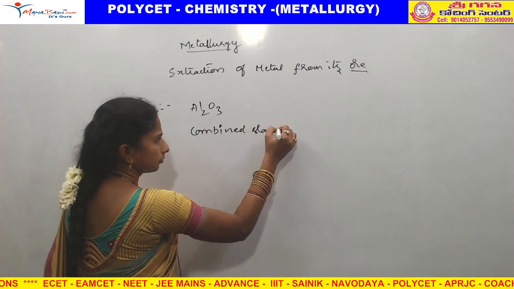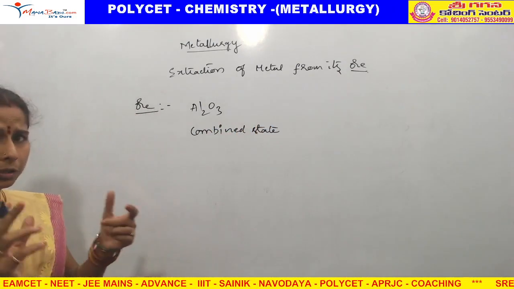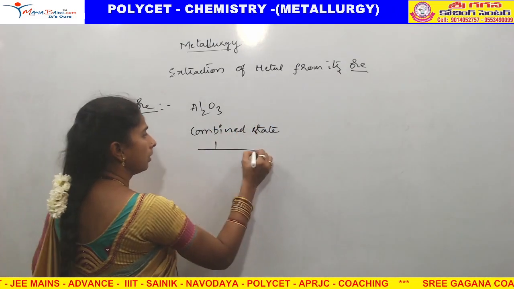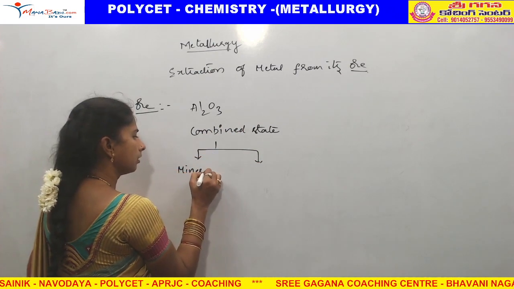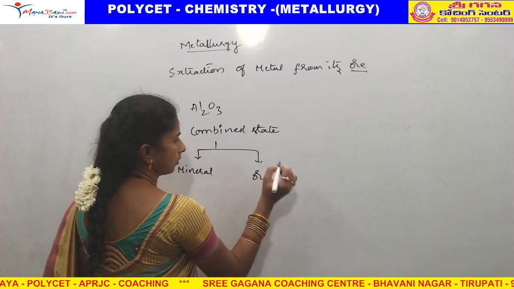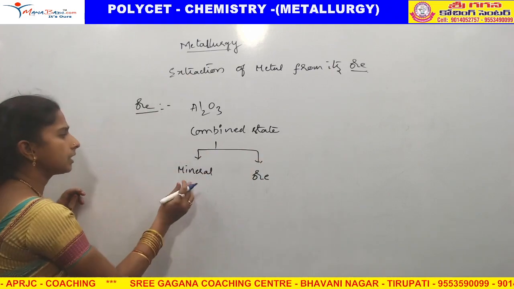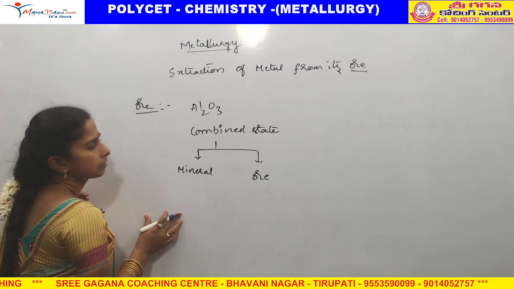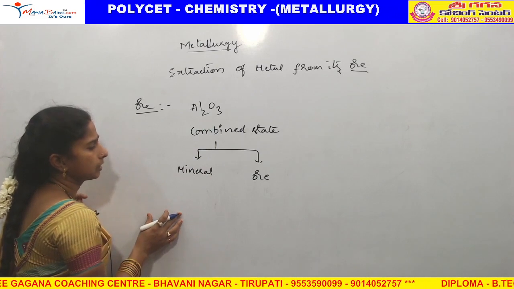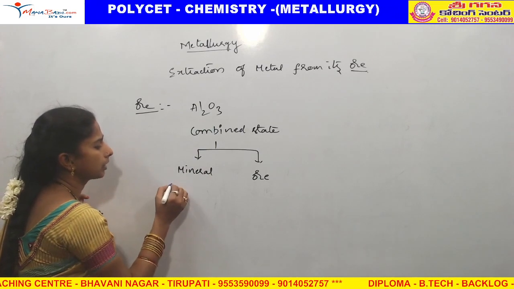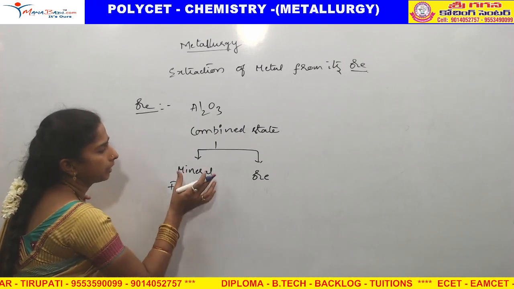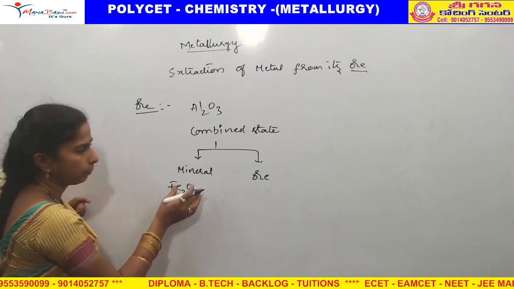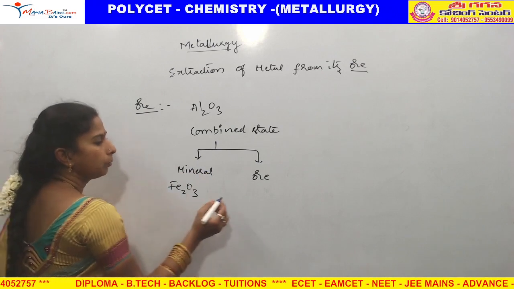Now, here two types of combined states are there. One is a mineral, another one is ore. This is also a combined form of the elements. For example, we can take Fe2O3 or Al2O3. All these are combined forms. Both mineral and ore are combined forms only. But what is the difference here?